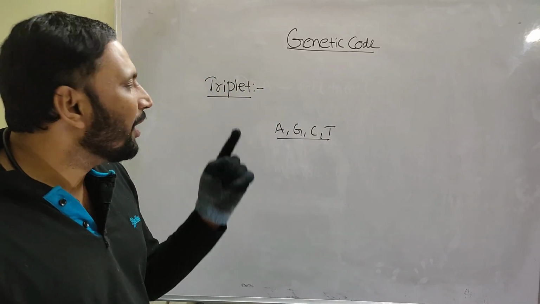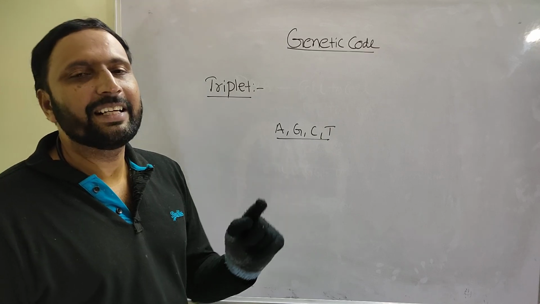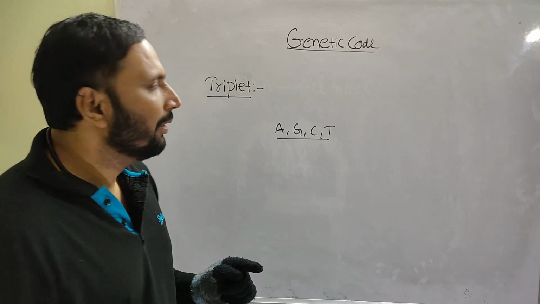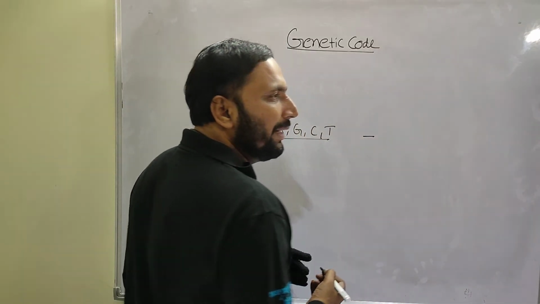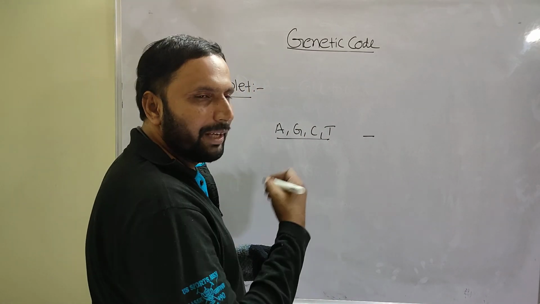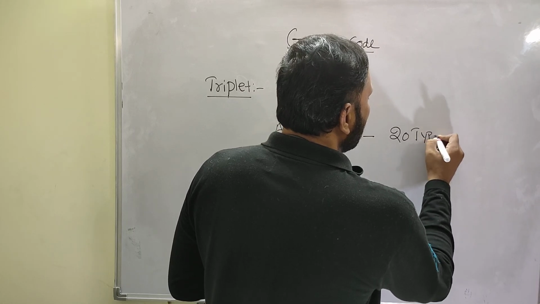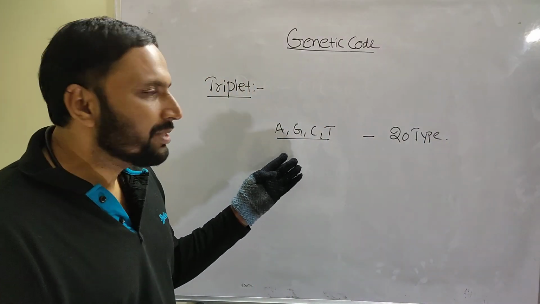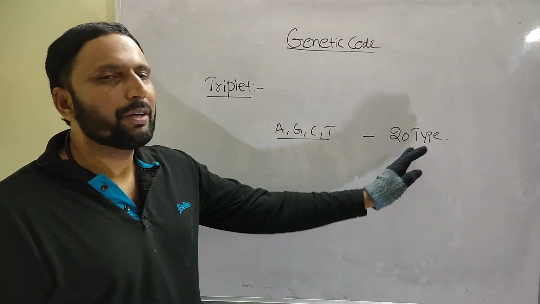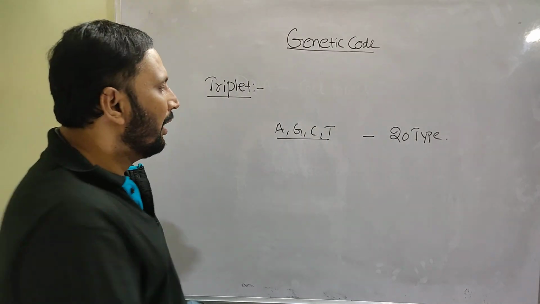When one codon contains only one nucleotide, that is called a singlet codon. But in a cell, how many types of amino acids are involved in protein synthesis? 20 types of amino acids. So 4 singlet codons cannot code for 20 types of amino acids.